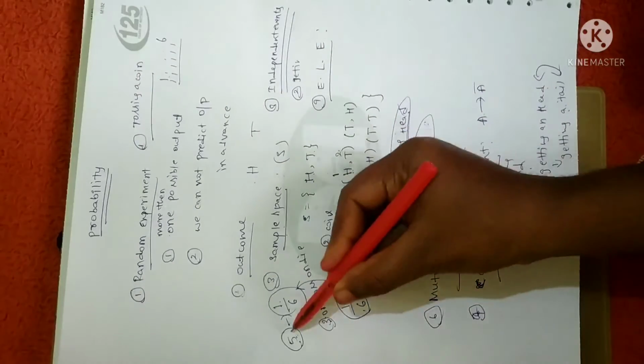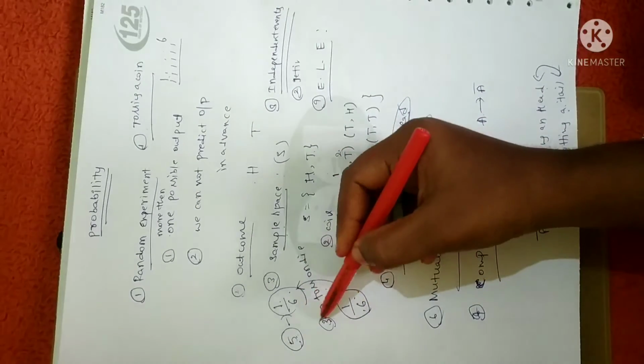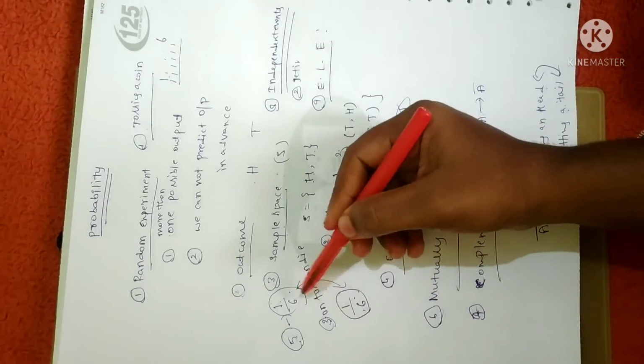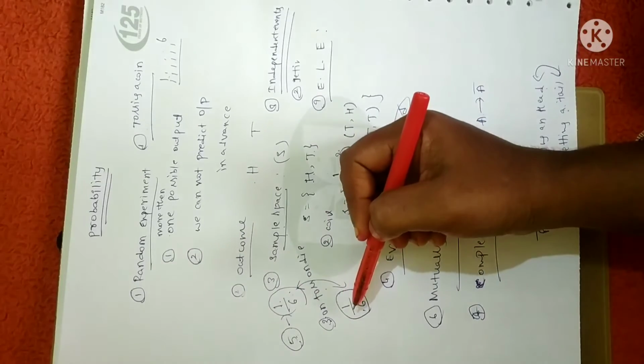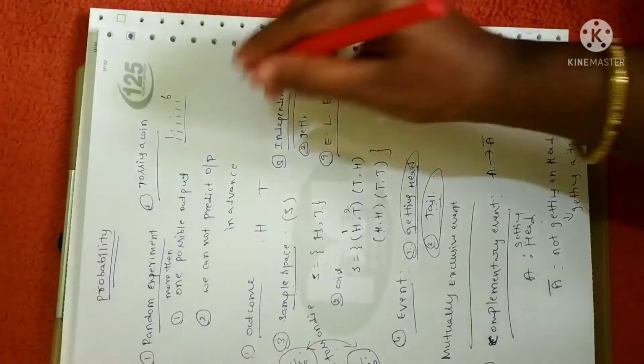Chances of occurrence of these two numbers are same. That is, probability of occurrence of these two numbers is same. So that kind of event is called an equally likely event. Fine. Next one is exhaustive event.